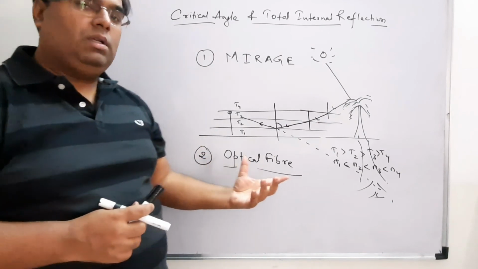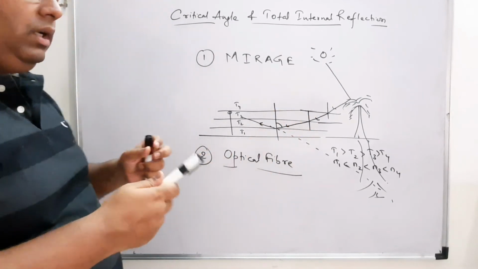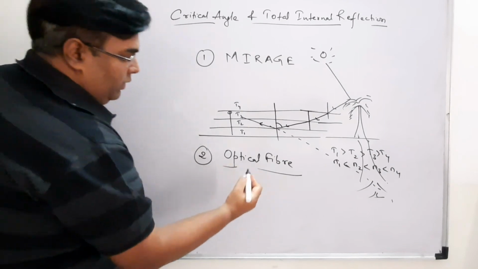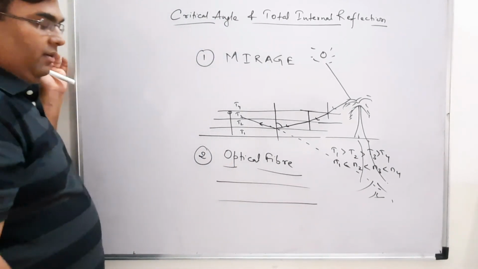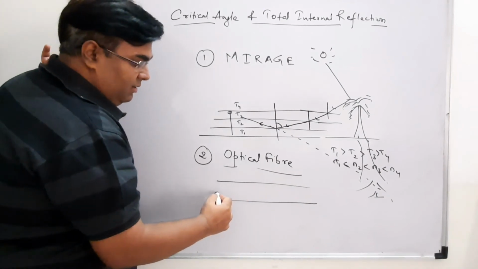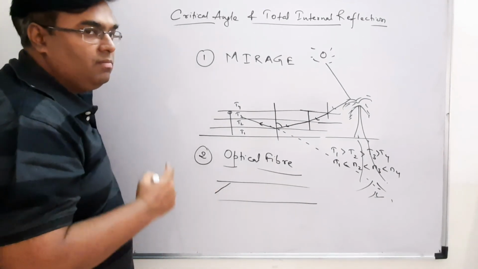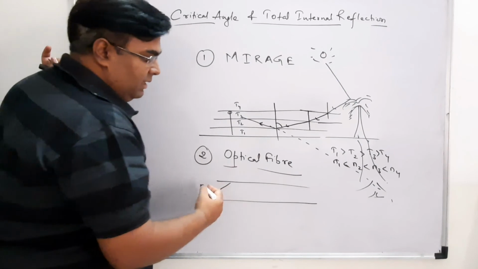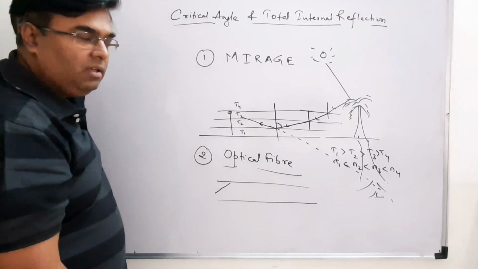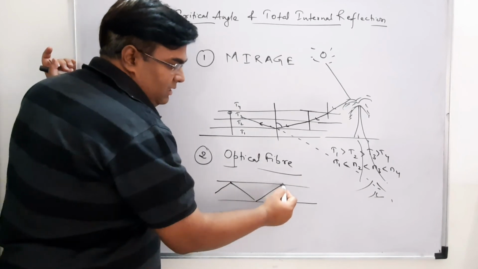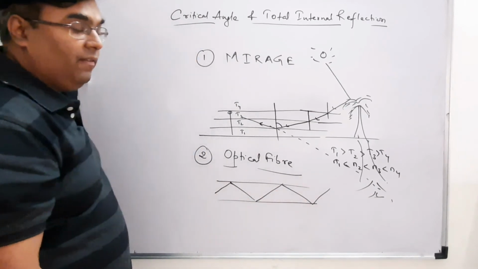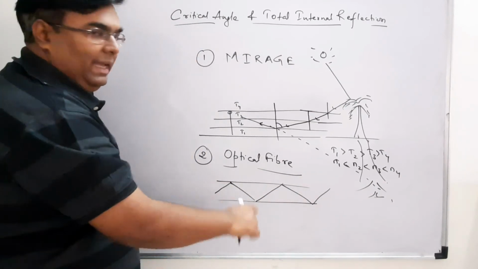So they use the phenomenon of total internal reflection. So it is basically an insulated wire where the light enters at an angle which is more than the critical angle, and since the inner surface is very shining, it gets reflected back like this and travels very fast without losing any energy.